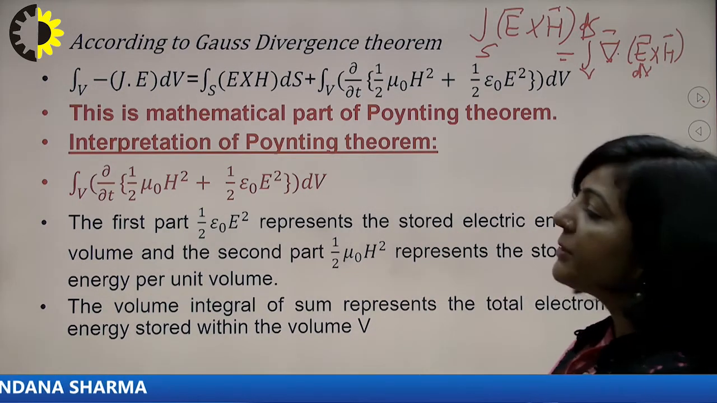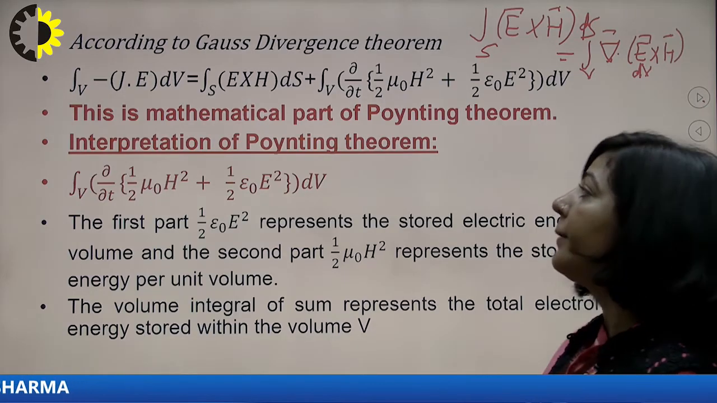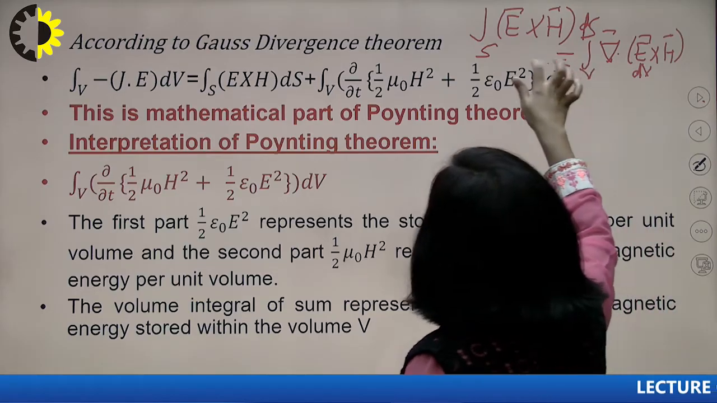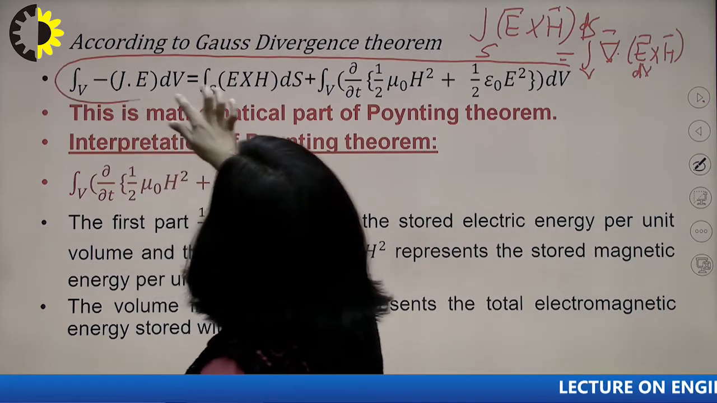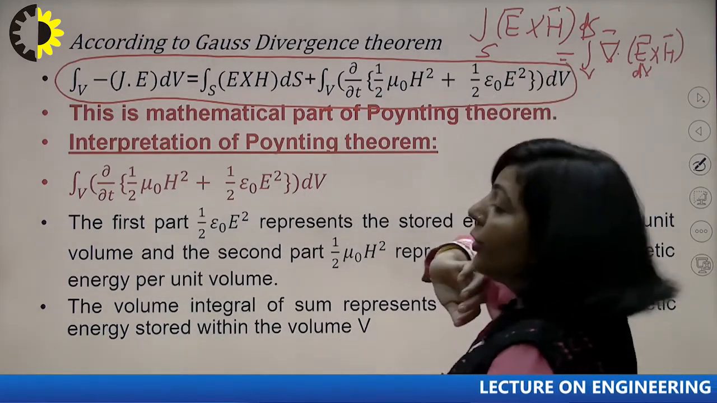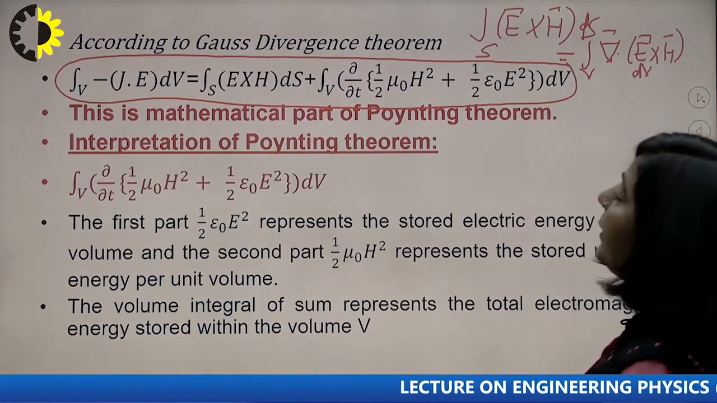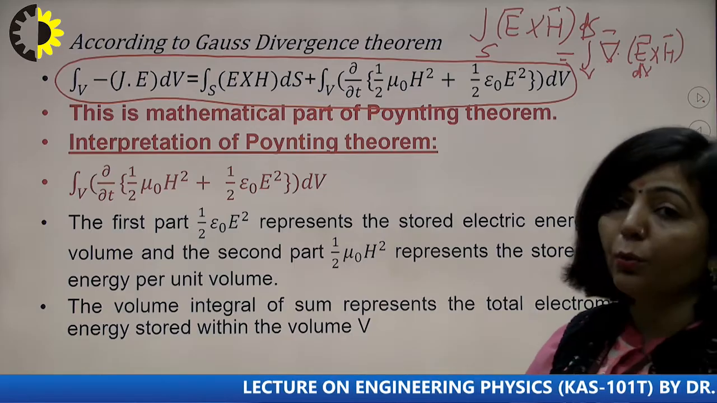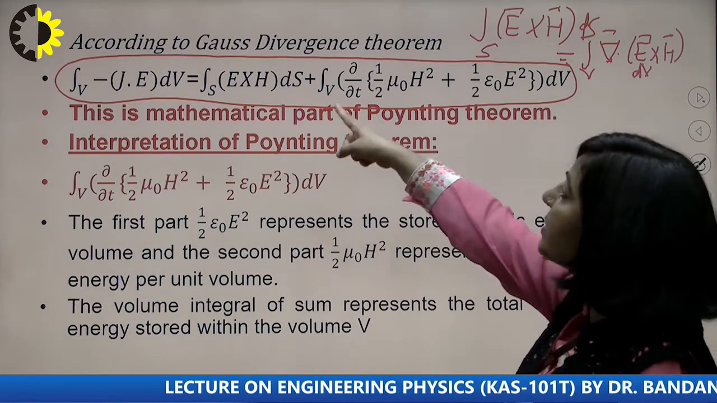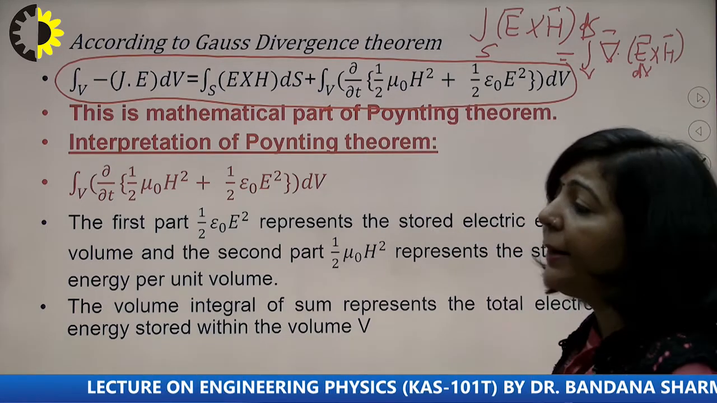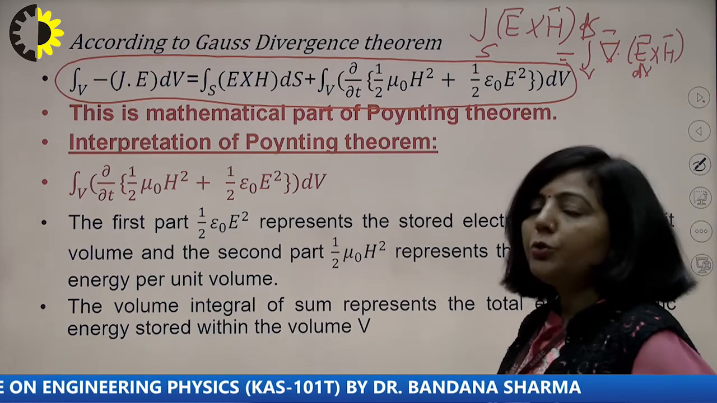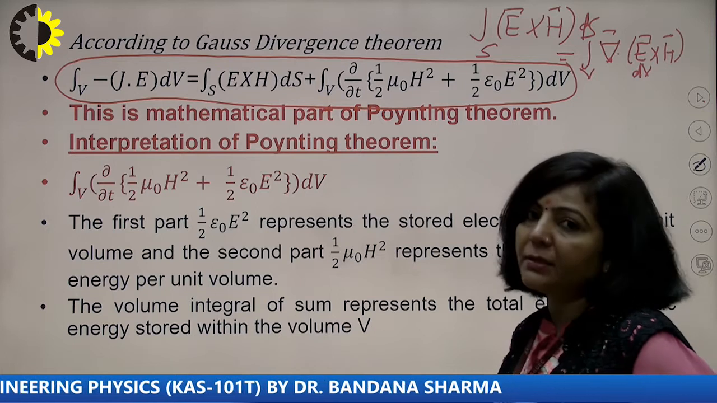Now we have to interpret the meaning of each and every term of this equation. This equation is your Poynting theorem. If you see this equation carefully, there is one term which is very familiar to you, and that is this last term, del by del t of half mu naught H square plus half epsilon naught E square. First of all I am going to explain that term.